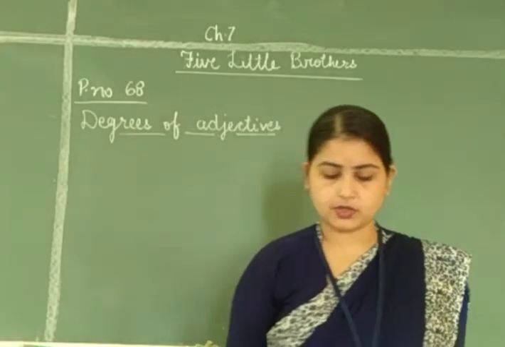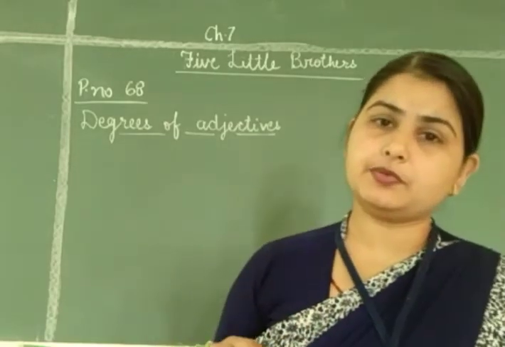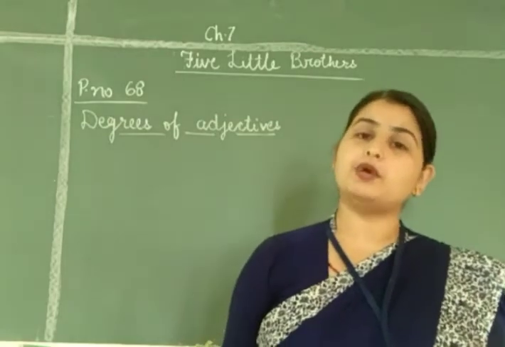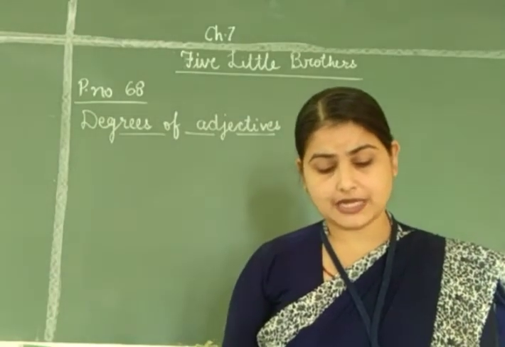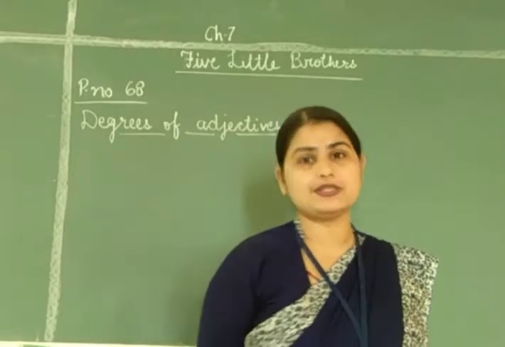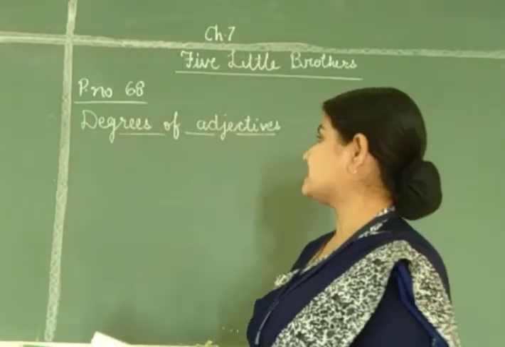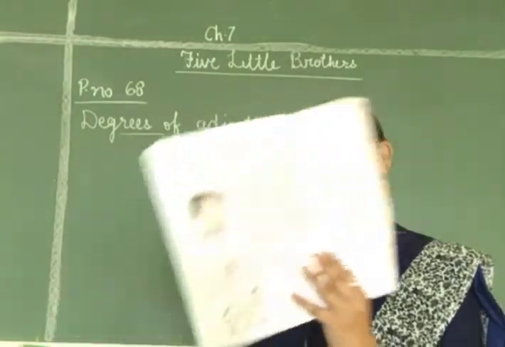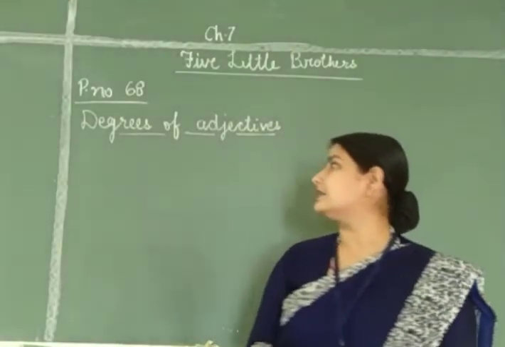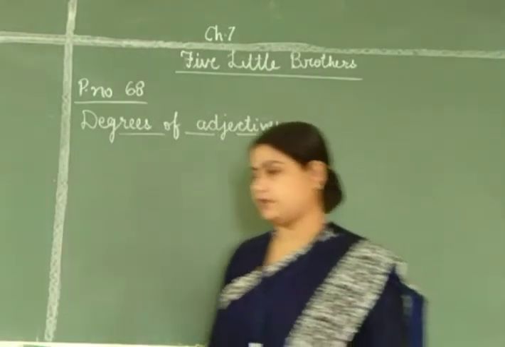Okay, in the notebook what you have to do, you have to learn the poem, then you have to write the poem. The second thing is you have to learn and write the word meanings, and along with that you have to do question answers, and that too you will learn first, then you will write it. Now in today's class, take out page number 68 from the same chapter, and today's topic is degrees of adjective from page number 68.